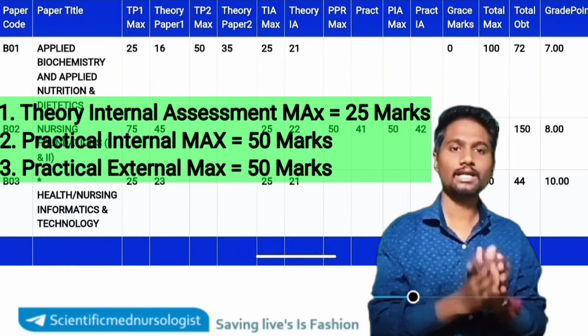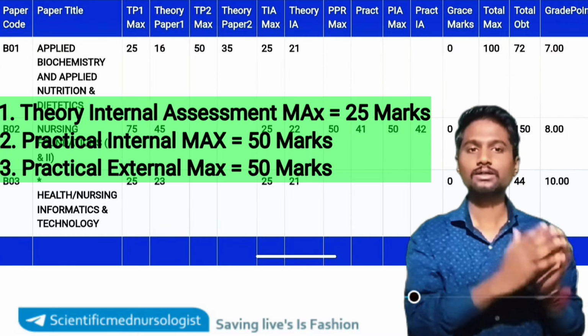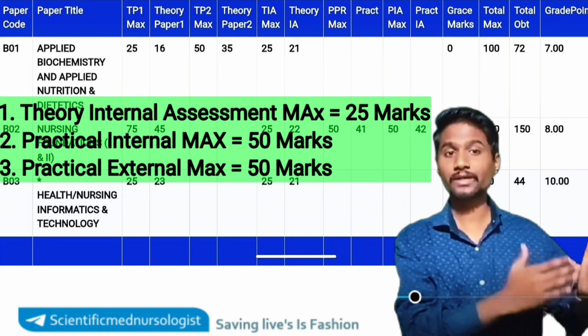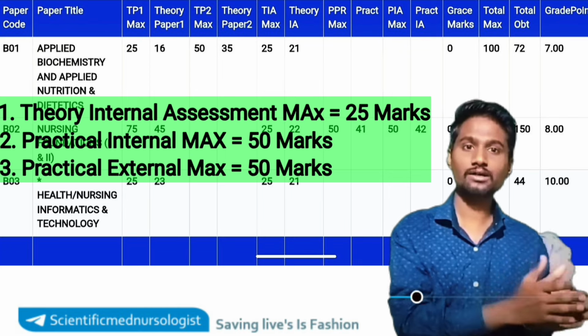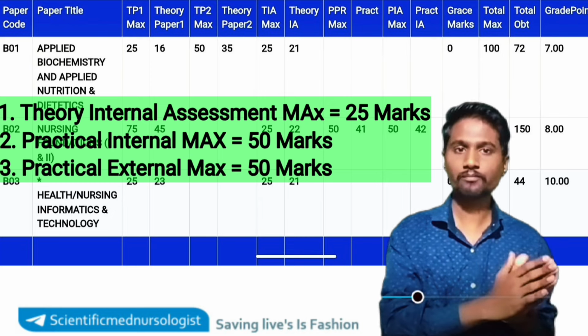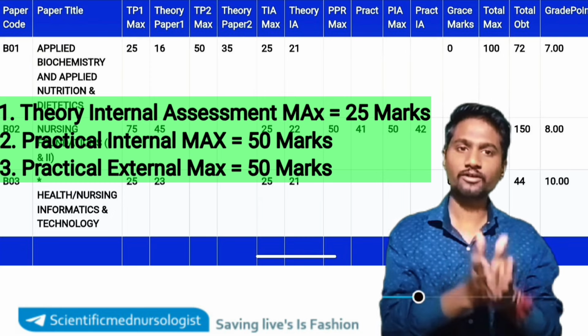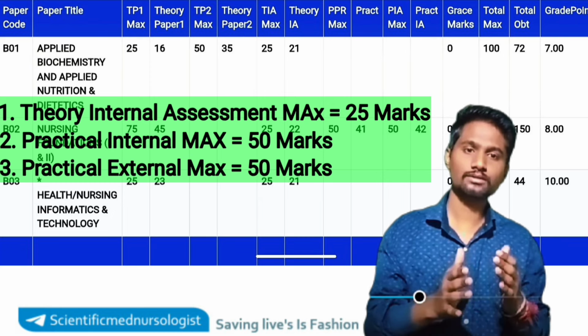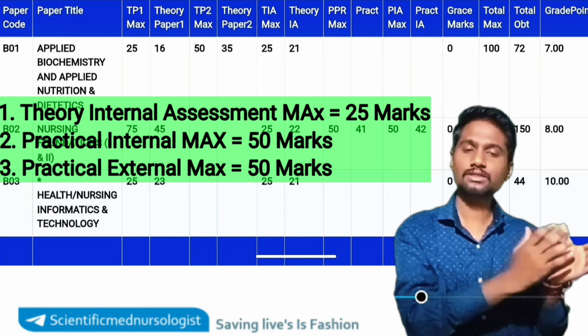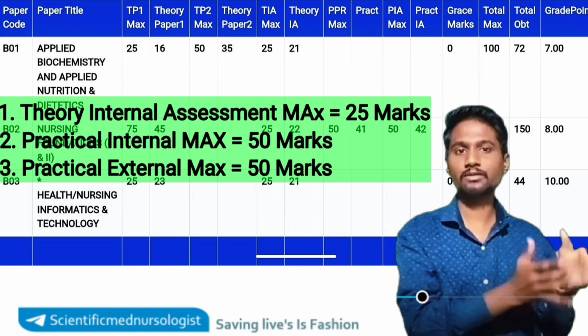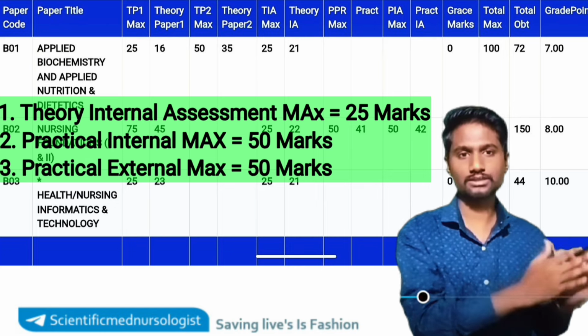Practical marks will be given by your college and also by the external examiner. Practical internal marks will be given by your college only. If the internal is from your college, obviously you will get the marks from your college only, and the external will also give us some marks, and those marks will also be added to the practical marks.